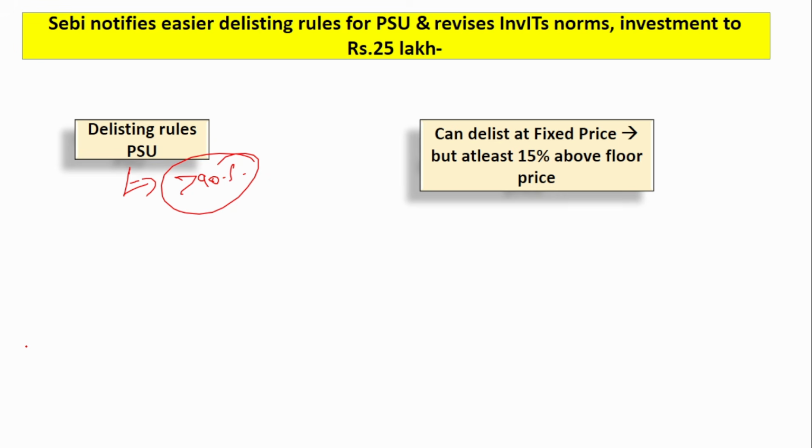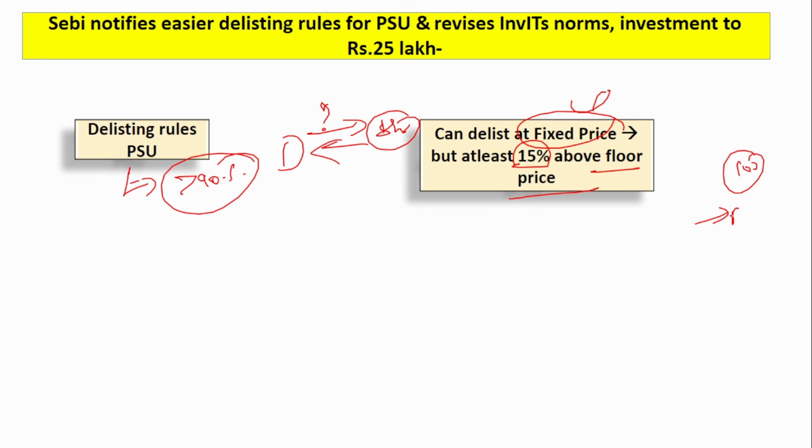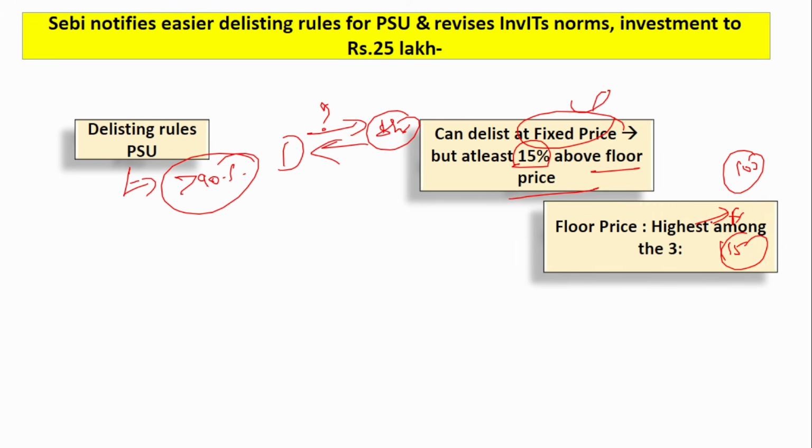SEBI has told that the company can delist at a fixed price at least 15% above the floor price. Delisting means whoever is owning the share will return the share to the company and the company has to pay the money to the shareholder, right? Because he has surrendered his share. So what is the money that he has to pay the shareholder? It can be delisted at a fixed price, but it should be at least 15% above the floor price. If the floor price is 100 rupees, then the delisting price should be minimum 115 rupees.